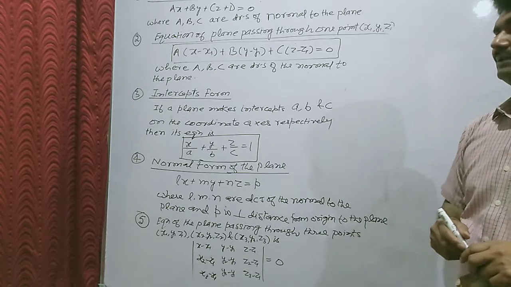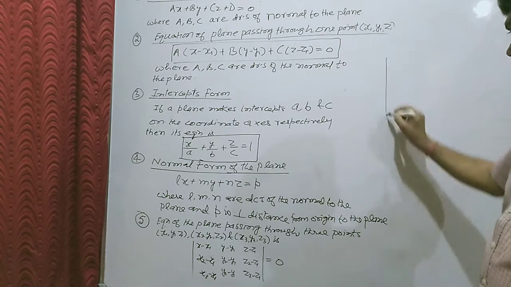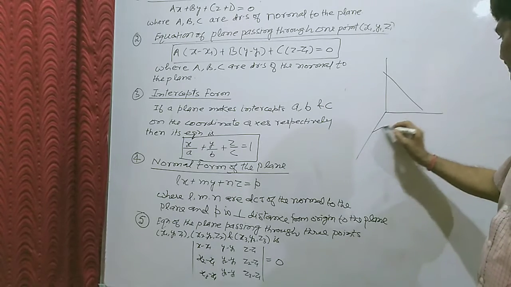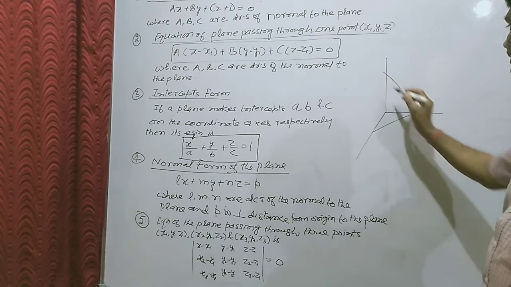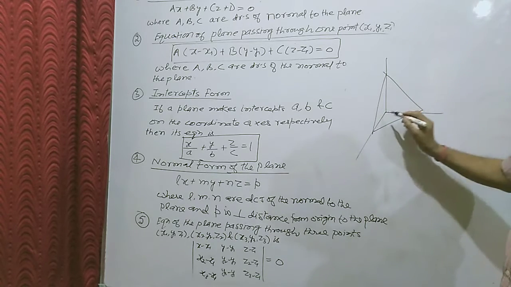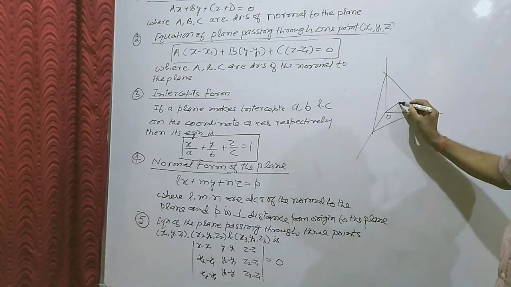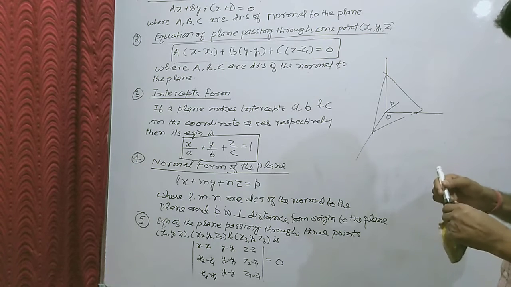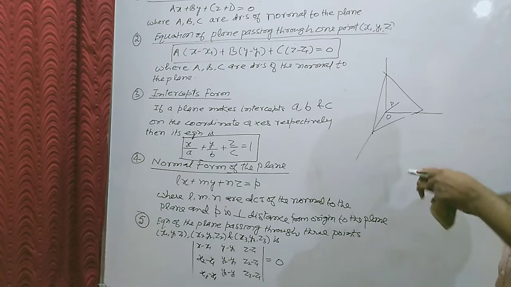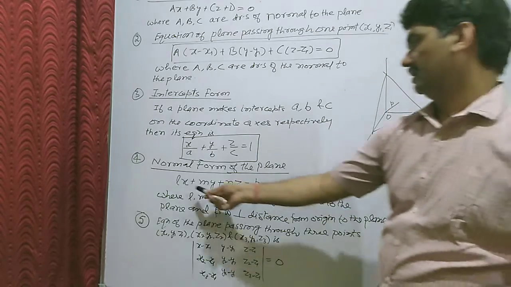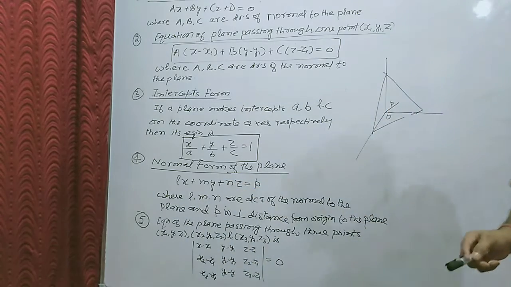For example, this is the coordinate system again, and this is the plane, and this is the origin. We draw a perpendicular whose distance is p, and the normal of the plane has direction cosines l, m, n. So its equation is lx plus my plus nz equal to p.